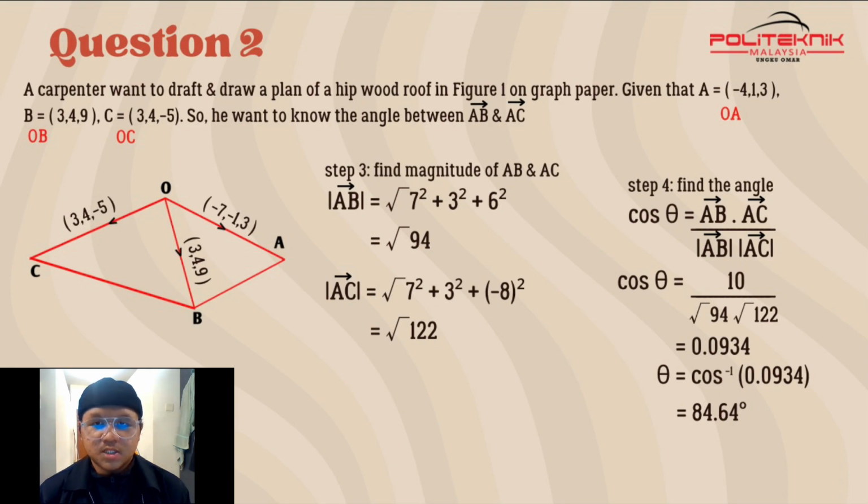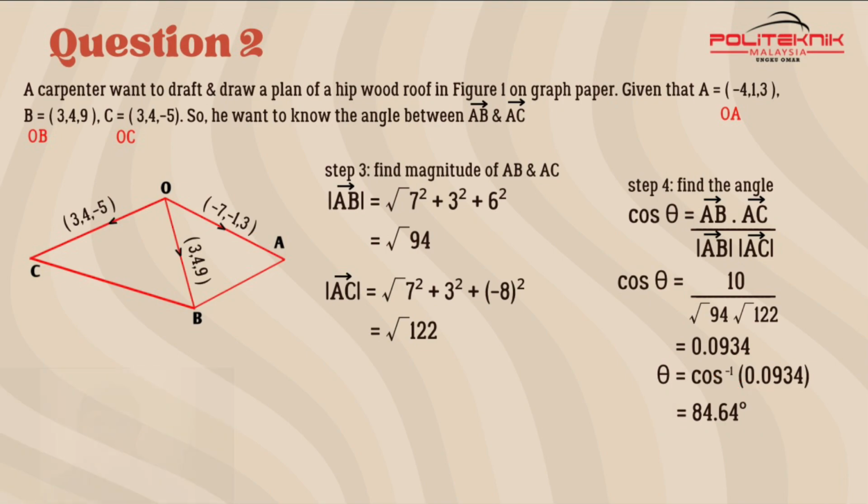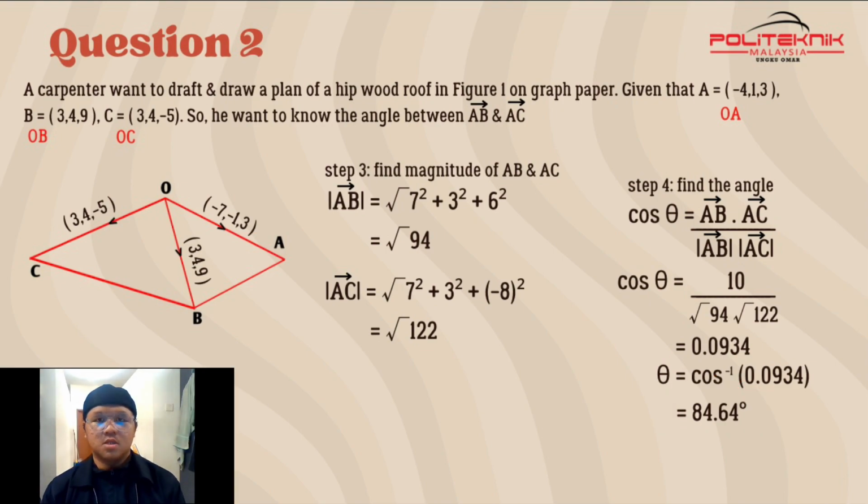We use the formula cos theta equals AB dot AC over magnitude of AB times magnitude of AC. Putting in the numbers, cos theta equals 10 over square root of 94 times square root of 122, which equals 0.0934. And then we must find the angle theta. So we use cos inverse of 0.0934, and the final answer that we get is 84.64 degrees. That is all from me. We will move on to the conclusion.